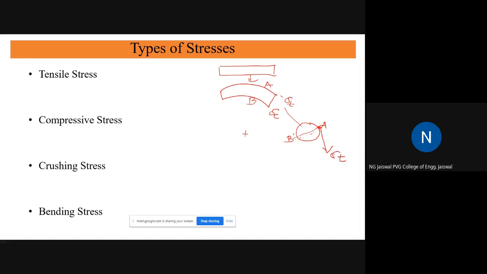And inner fiber will be subjected to some compressive stress. But again, magnitude is same. Magnitude is same. This is now sigma C. And this fiber will be subjected to no stress. And then if I join this way, I'll again draw this for a better understanding. This is that cross section. This is that A fiber. This is that B fiber.